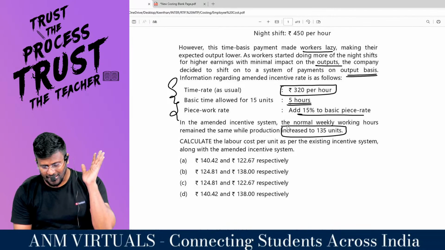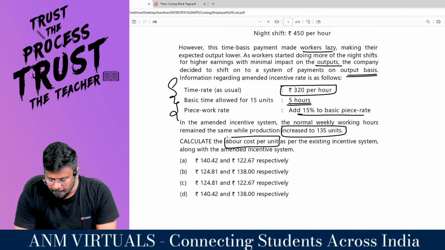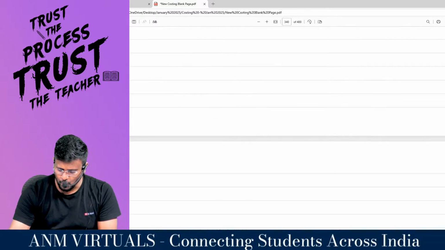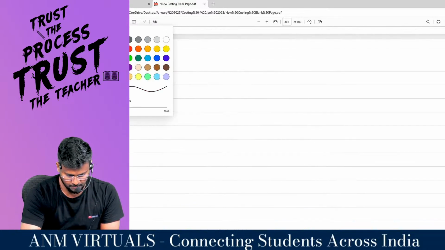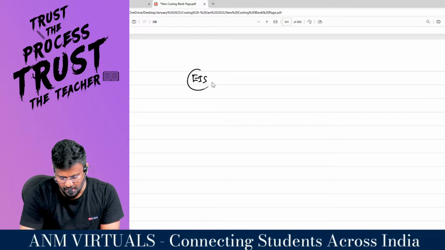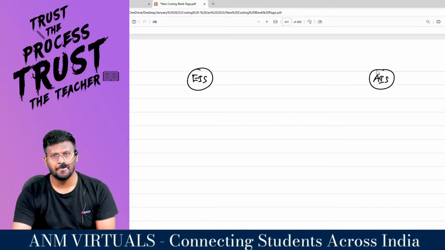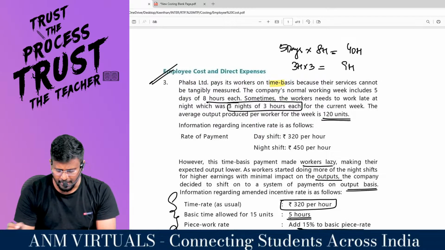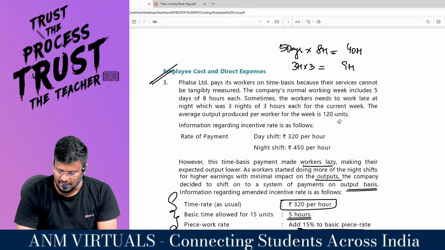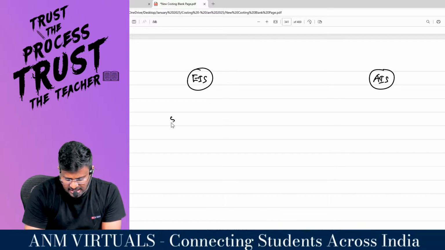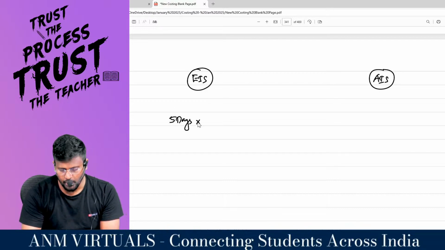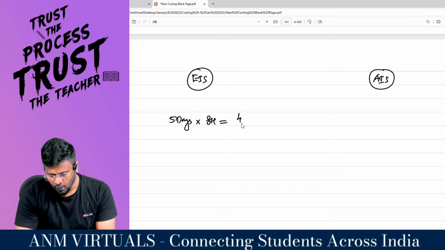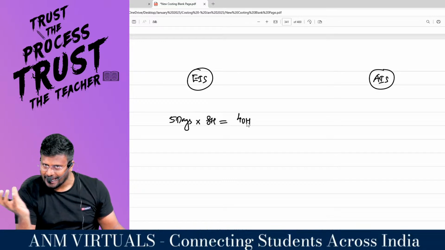So what do they want? Calculate the labor cost per unit as per the existing incentive scheme along with the amended incentive scheme. So there are 2 things: the existing incentive scheme and the amended incentive scheme. First, I am going to calculate for the existing incentive scheme. In a week, how many days are there? 5 days. So 5 days into 8 hours every day comes to 40 hours of work for the week.